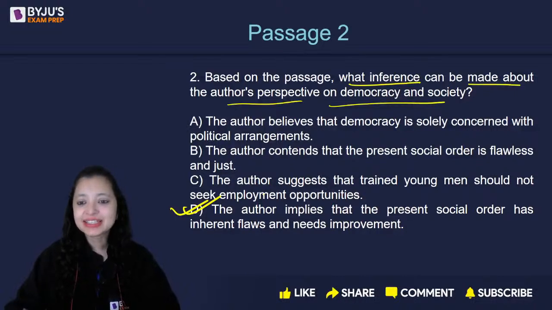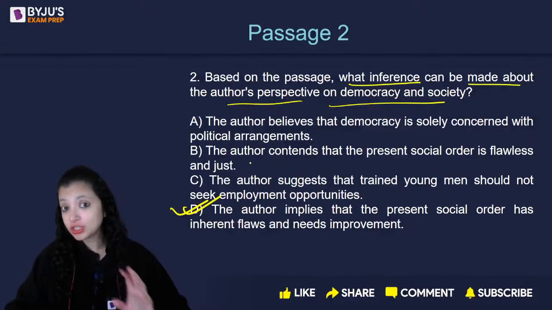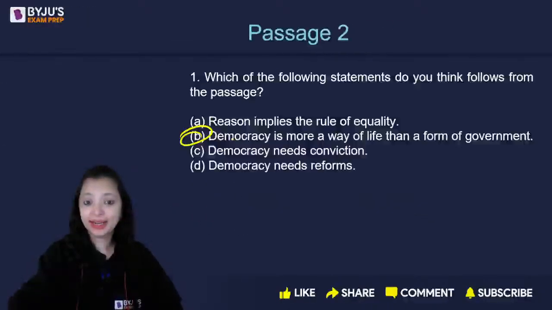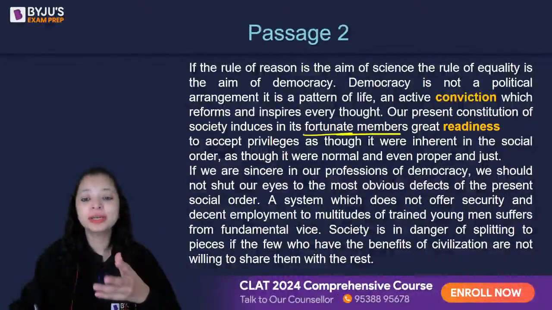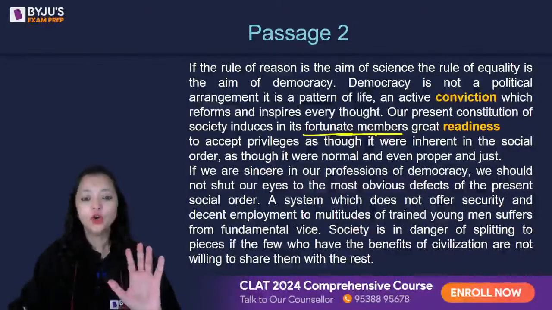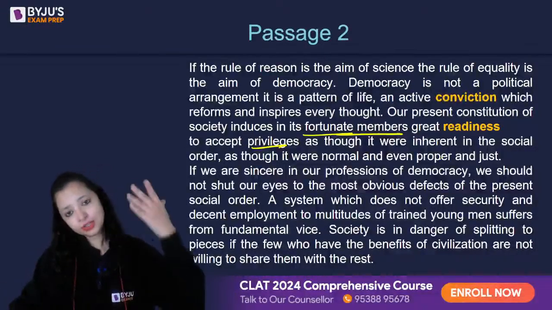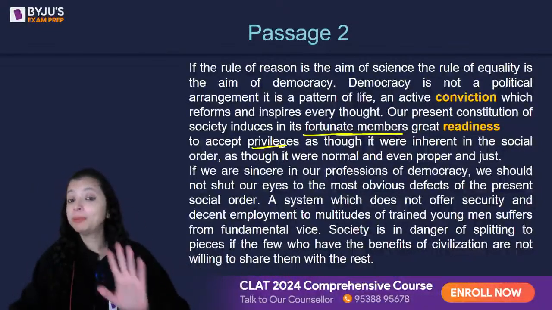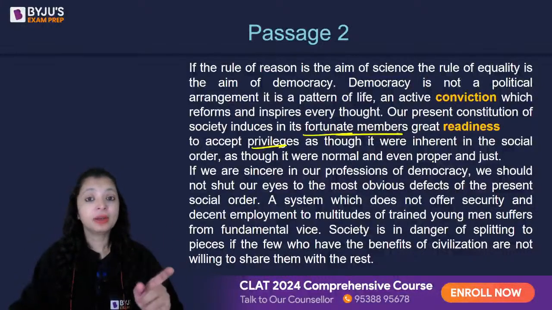See, the author criticizes the current democratic system. He focuses on specifically criticizing those people in the passage who are privileged. Look, read this line. He says those who are the fortunate members of our society think that privilege is their birthright and by social order this privilege should come to them. But the biggest problem of society is this privilege. The author criticizes privilege here. He says even if you are fortunate, privilege shouldn't come to you.